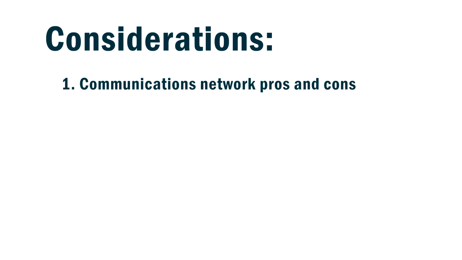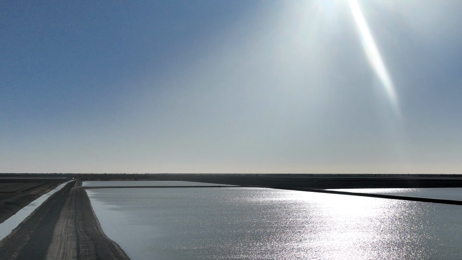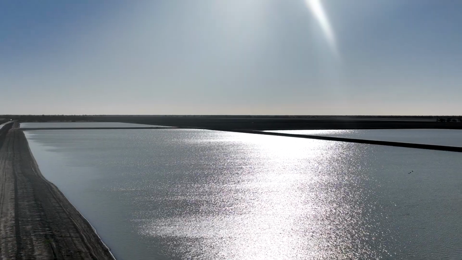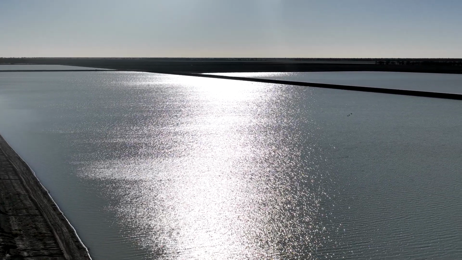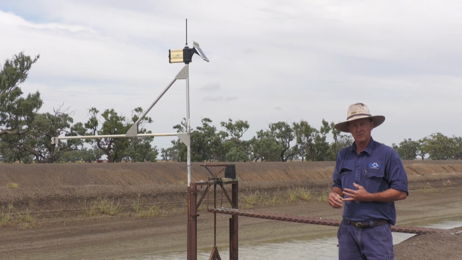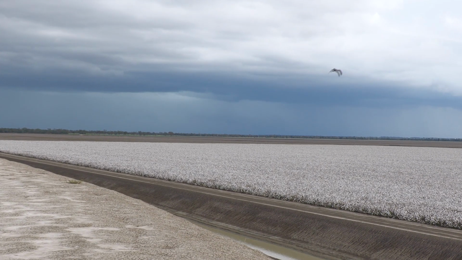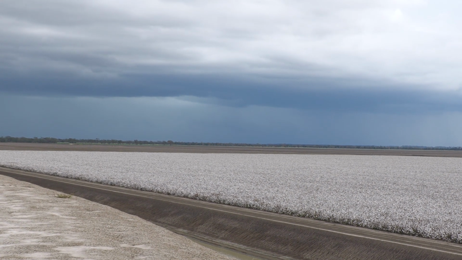There's a number of challenges. You've got to decide on what communications network you're going to operate with, decide whether you've got good mobile coverage and whether that mobile coverage may stretch down into the bottom of a deep tailwater return system. Other problems have been our particularly harsh environment, so some of the sensors just haven't been robust enough to stand up to the wind and the sun and the bugs and the frogs and dirt and the temperatures that we experience.